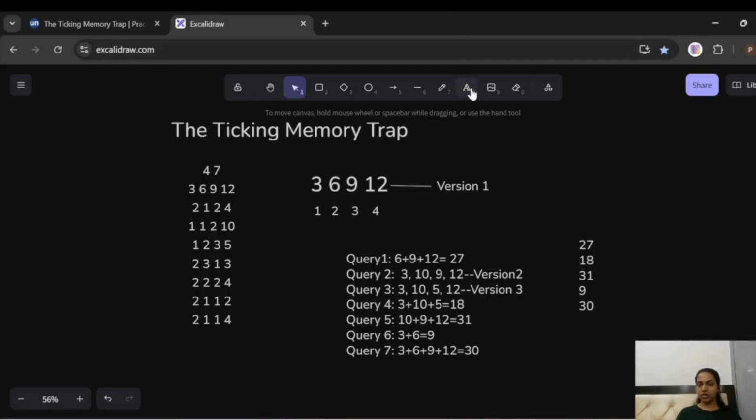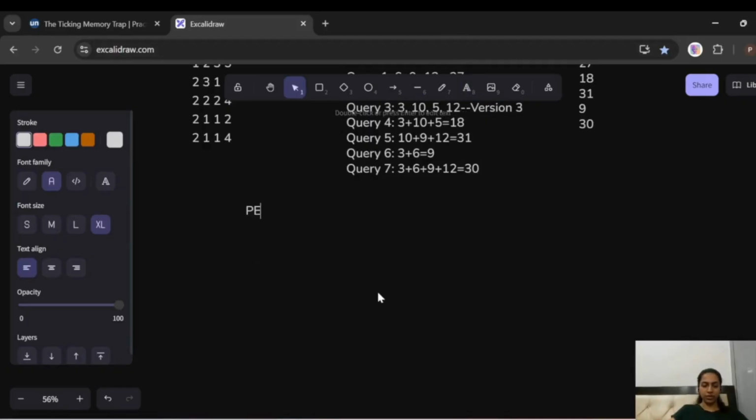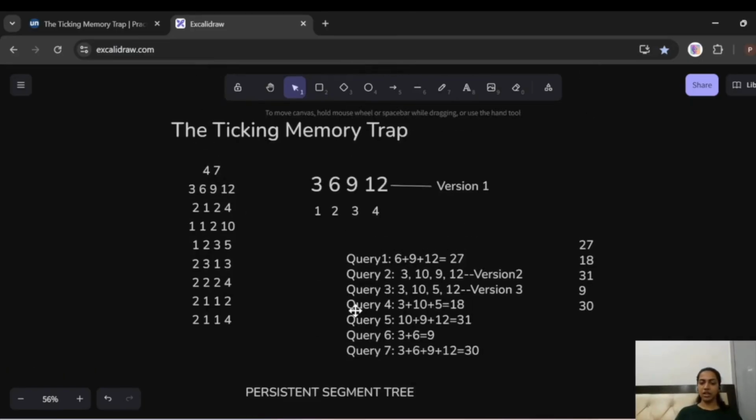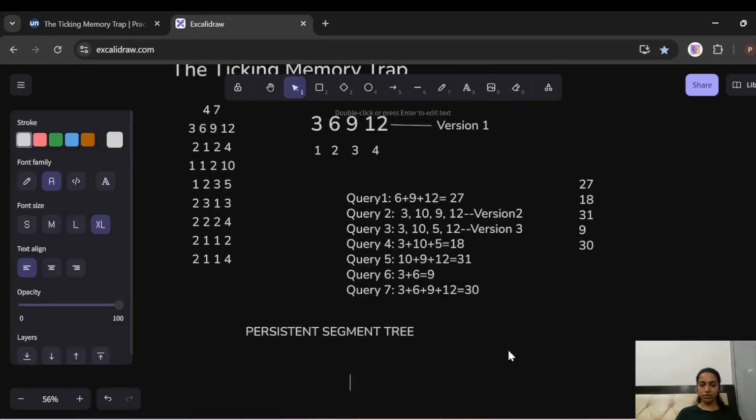So the concept that we are going to use in this is a persistent segment tree. What this tree does is store the additive sum of the whole array. After we have updated an array, it changes the value that has been updated, but the value that remains the same is still going to be the same. For that, we're going to use shared space. Now I'll show this to you via an example.